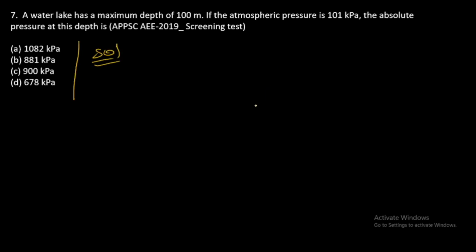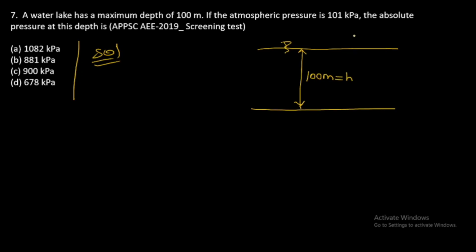The lake is given with a depth of 100 meter, height 100 meter given, and atmospheric pressure given as 101 kilopascal. So absolute pressure we need to find out at the bottom of the lake.